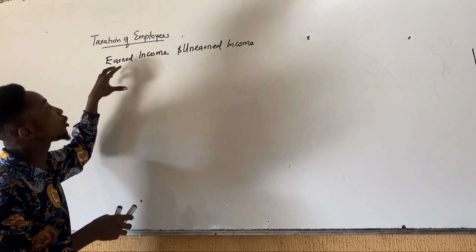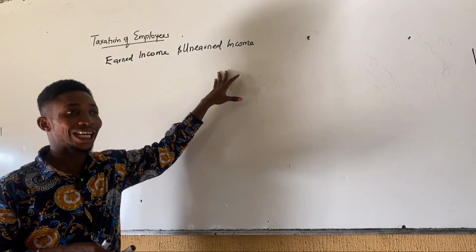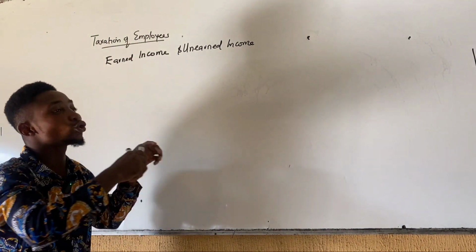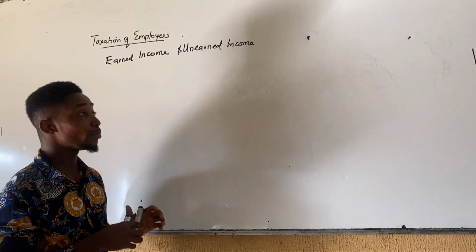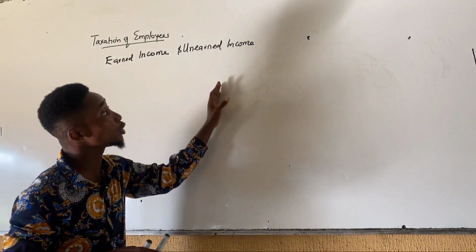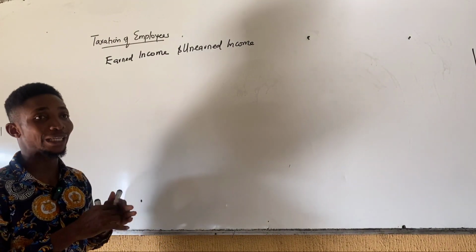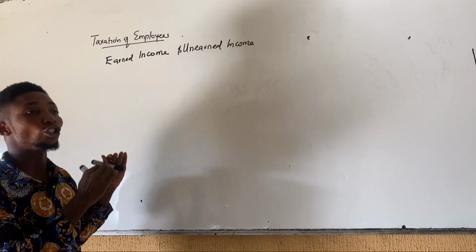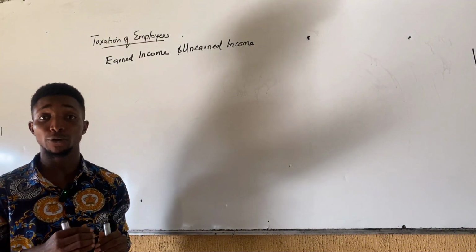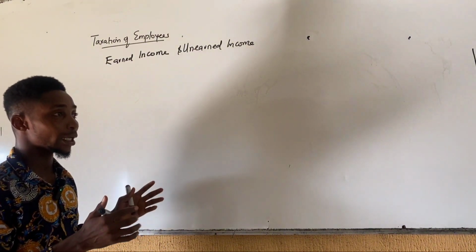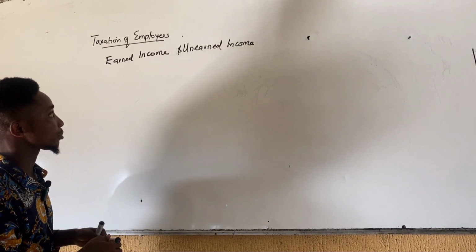So when an employee is to be subject to tax, we have to compute the total income he has earned, both the earned income and the unearned income, the total income he receives for that particular period, then deducting certain exemptions before charging the remaining figure to tax.